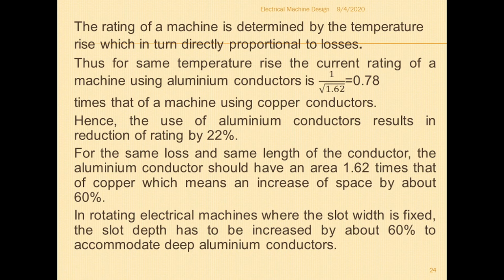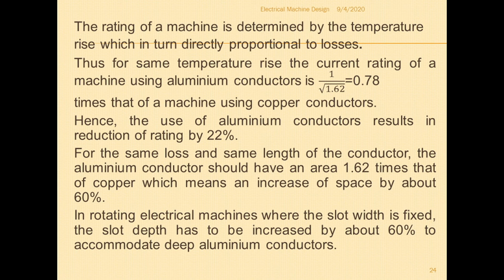Where the conductors are inserted inside the slot, correct. So there are three types of slots that you will learn in the respective machines. A slot is nothing but where you place the conductors. When the slot width is fixed, you can increase the slot depth. The slot depth has to be increased by about 60% to accommodate the aluminum conductors.